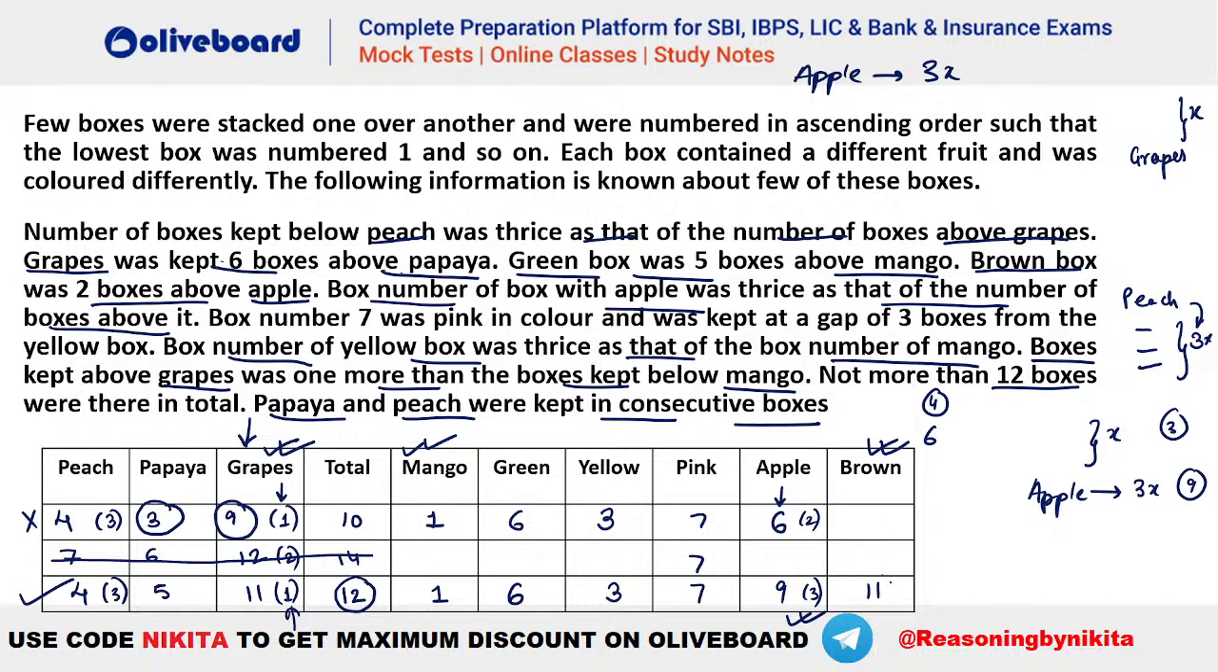So you can see brown will be 11, apple will be 9, pink will be 7, yellow will be 3, green will be 6, mango will be 1. Total is 12, grapes is 11, papaya is 5 and peach is 4. Okay, I hope this is clear, everybody.